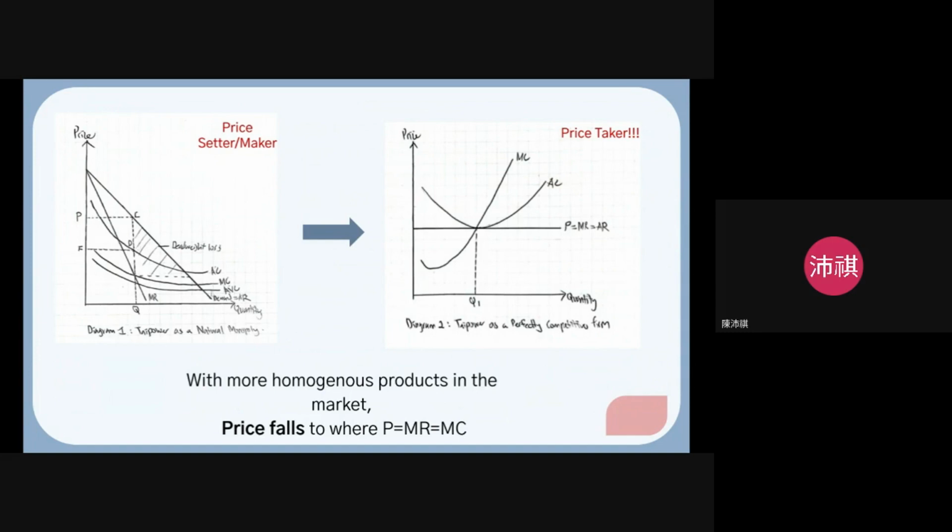The reason why is that in this case, this horizontal line is P equals MR equals AR, and it also equals demand. The reason why this demand curve is a horizontal line is that in the electrical market, they all provide electricity, and these products, as I said just now, are homogeneous.